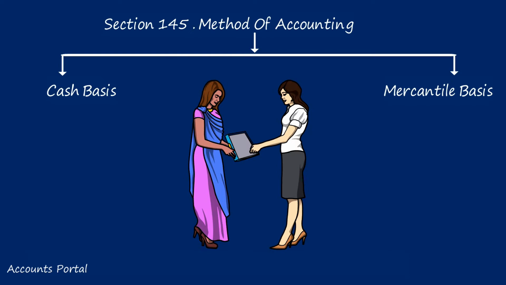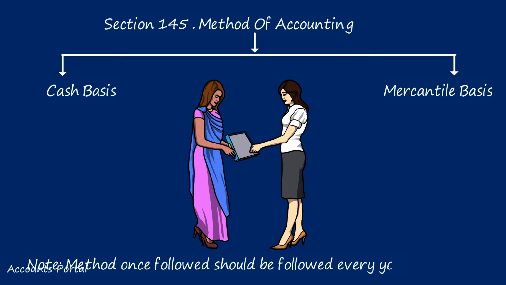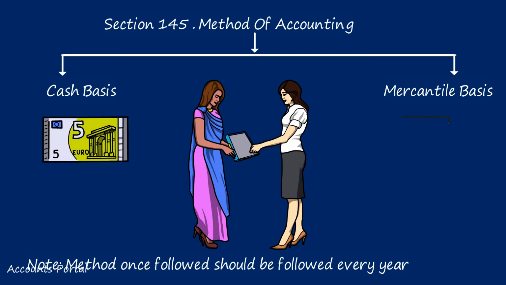Example 2: let us take ITC Limited, a big FMCG company, recording sales on mercantile basis. So they will have debtors, creditors, outstanding balances and so on. If they follow this as the method of accounting for maintaining the books of accounts, the same method, that is the mercantile system, will be followed even for PGBP and income from other sources. What I am trying to tell you is that there is a relevance of the method of accounting, and this relevance is what section 145 talks about.